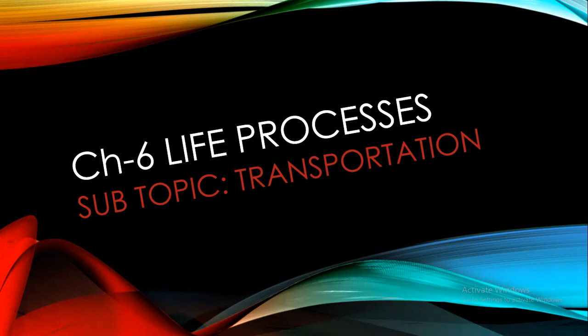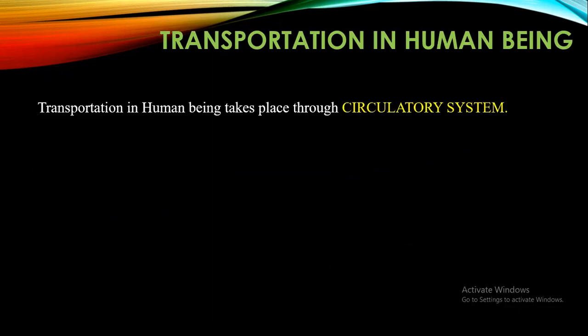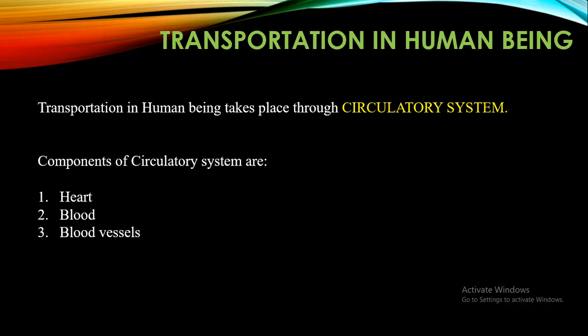So first of all, we will discuss transportation in human beings. Transportation in human beings takes place through the circulatory system. So if it is a system, that means there must be certain components contributing in the system. What are the components of the circulatory system? They are heart, blood, and the blood vessels, right?